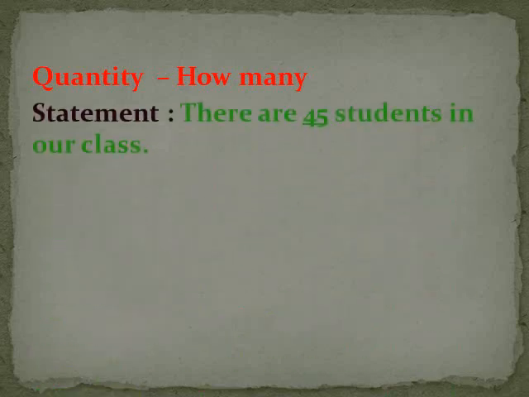Next, quantity. যদি quantity থাকে, we have to use how many. So we have to use another word after how. There are 45 students in our class. আমাদের ক্লাসে 45 স্টুডেন্টস আছে। কোশ্চেনটা হবে তাহলে কতজন স্টুডেন্ট আছে? হাউ মেনি। কত মানে কতর ইংলিশ কি?